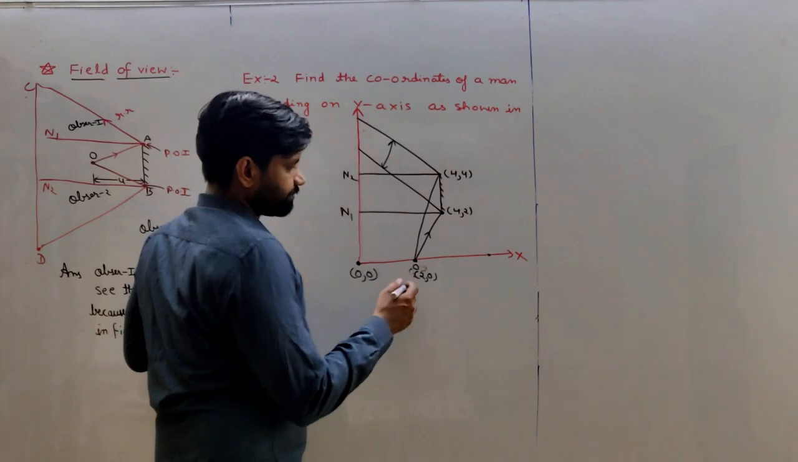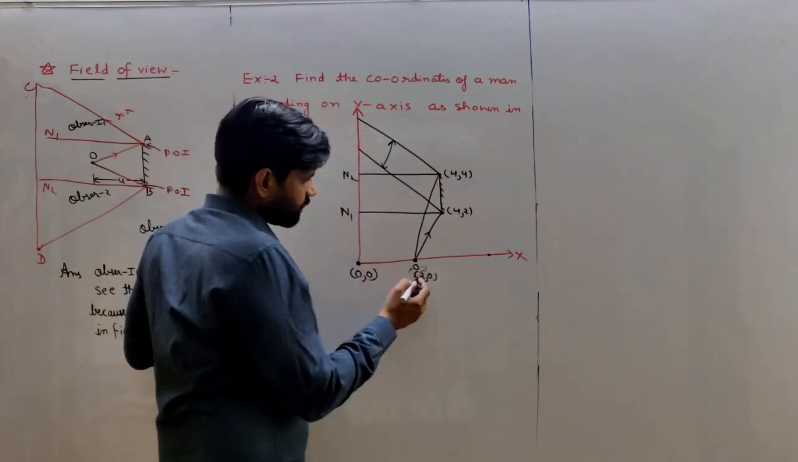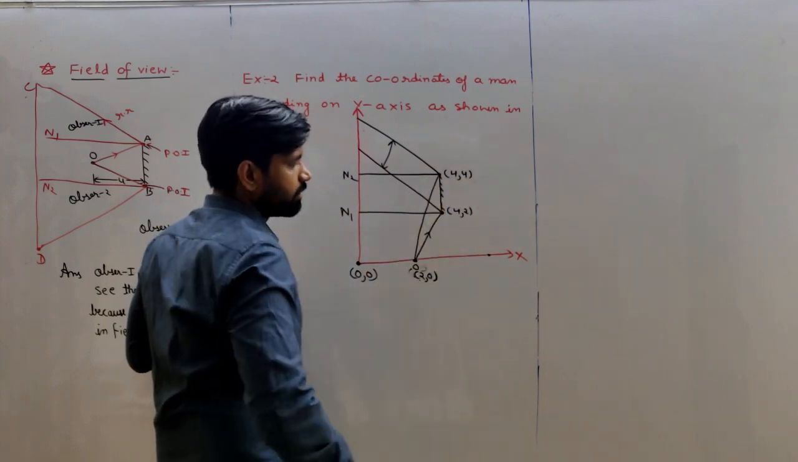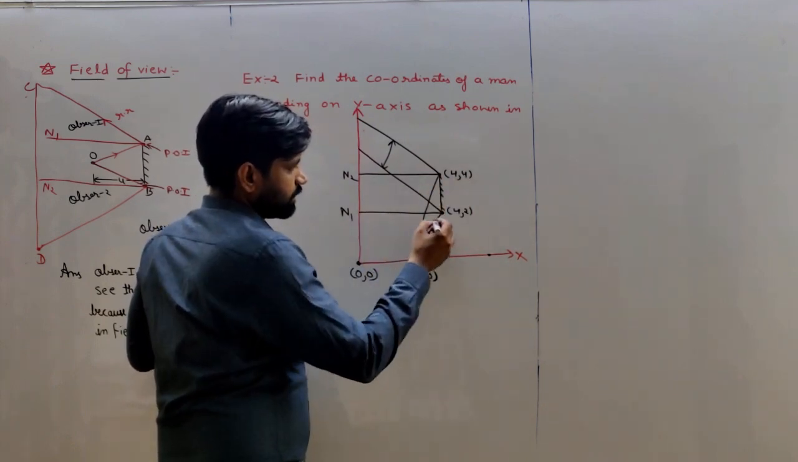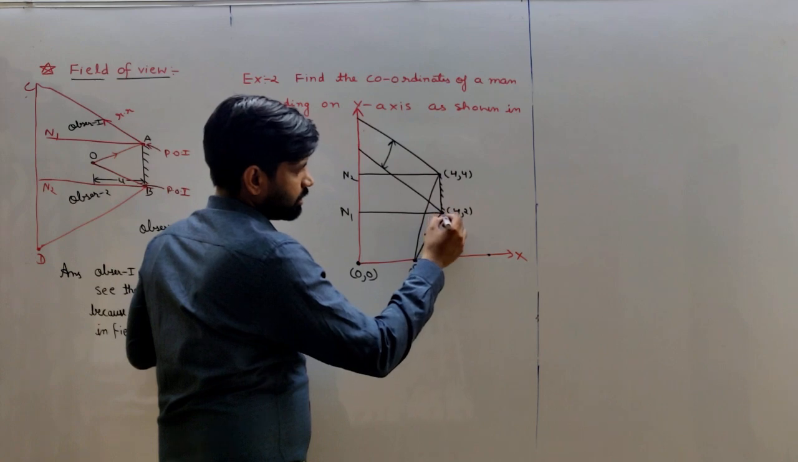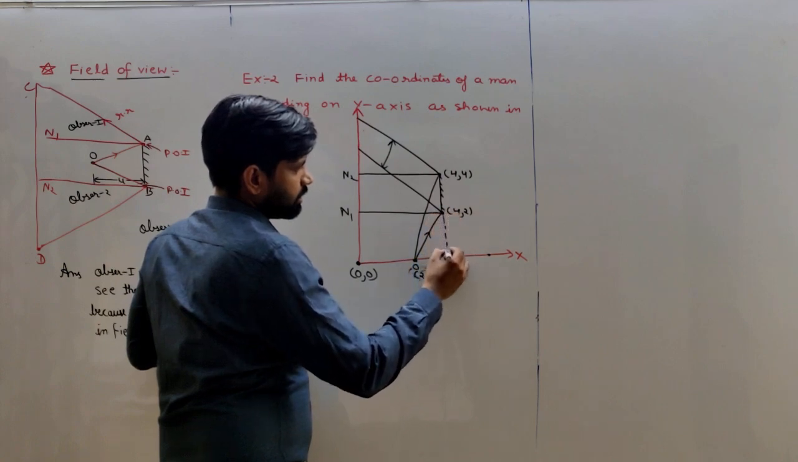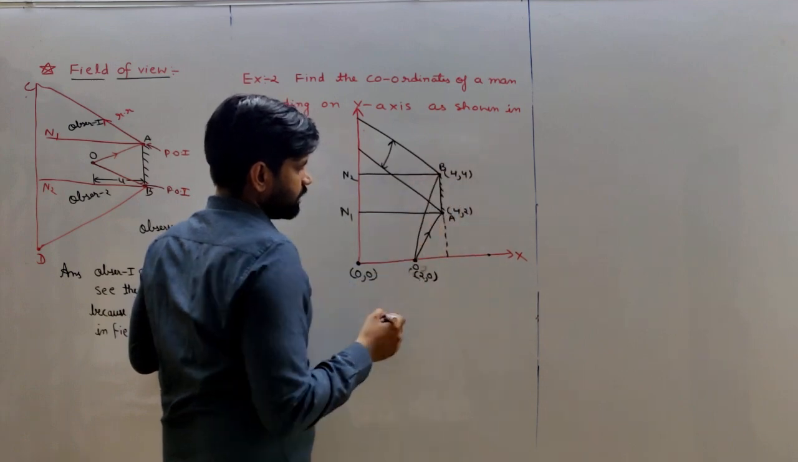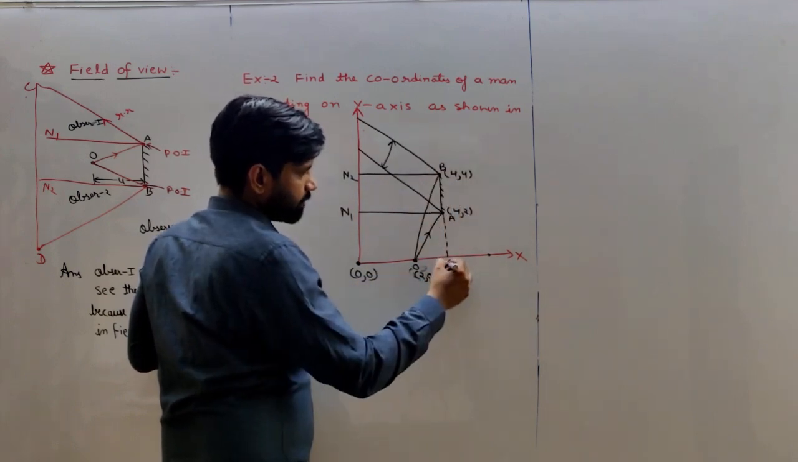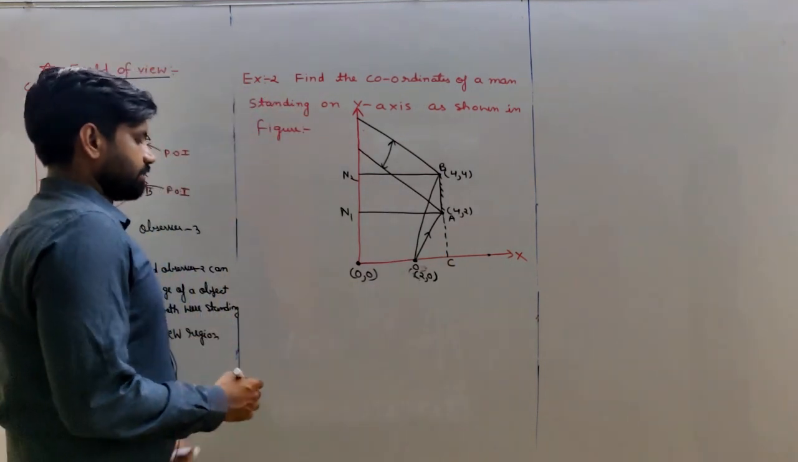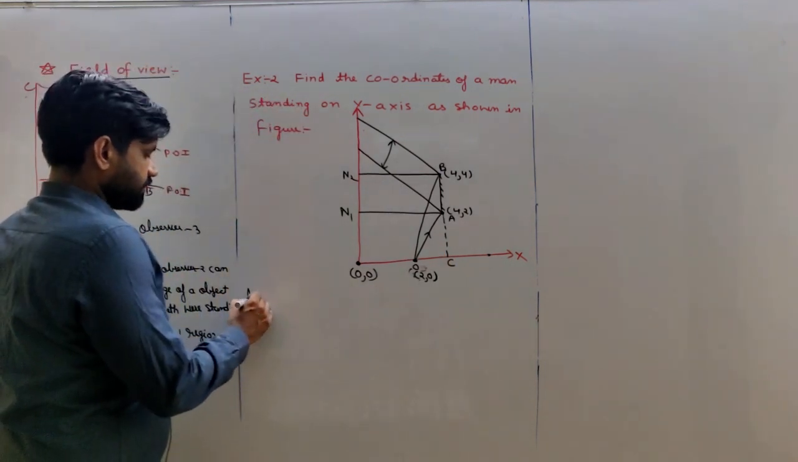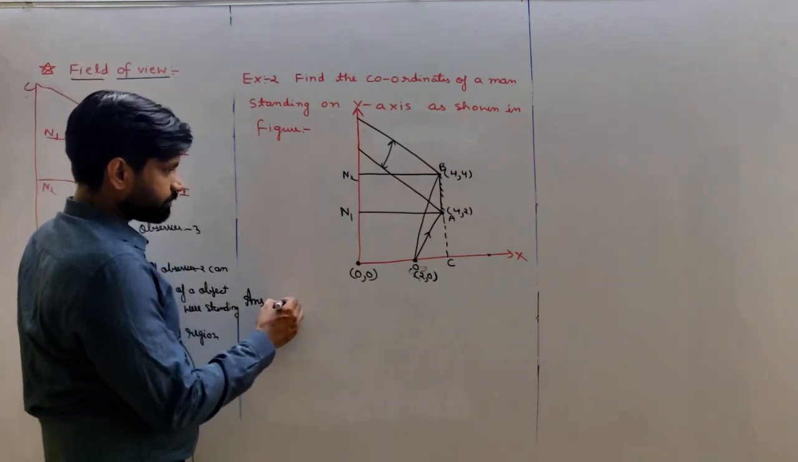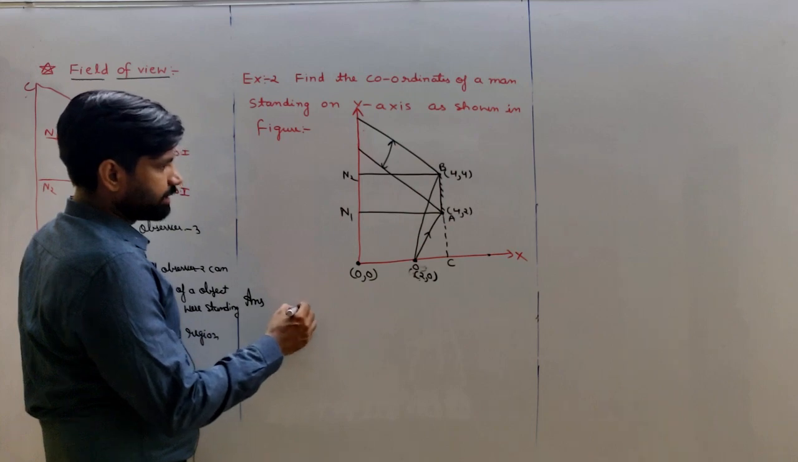Clear? So let's suppose this is (2, 0), this is (4, 2), and this is (4, 4). Take this as point A, this as point B, and this as point C. Okay, so first of all, what we have to do is take a triangle.